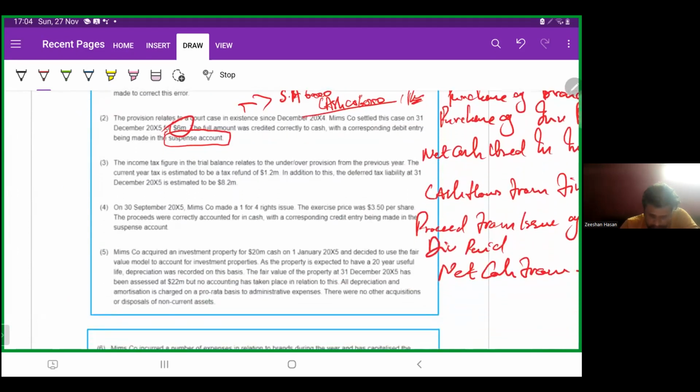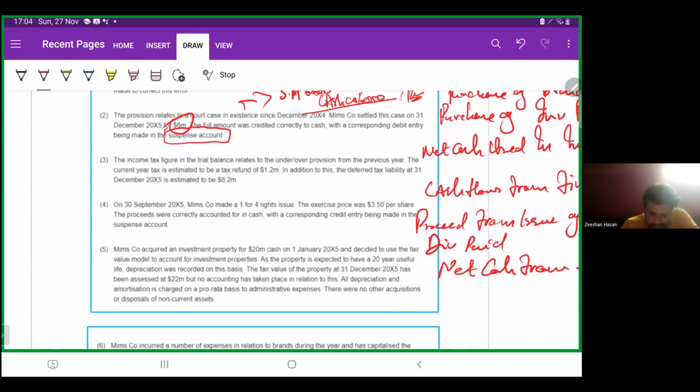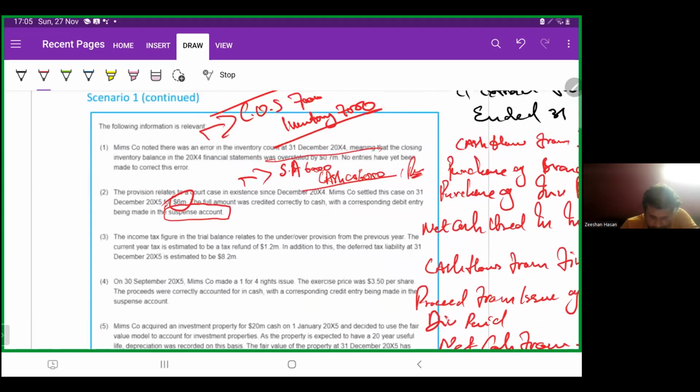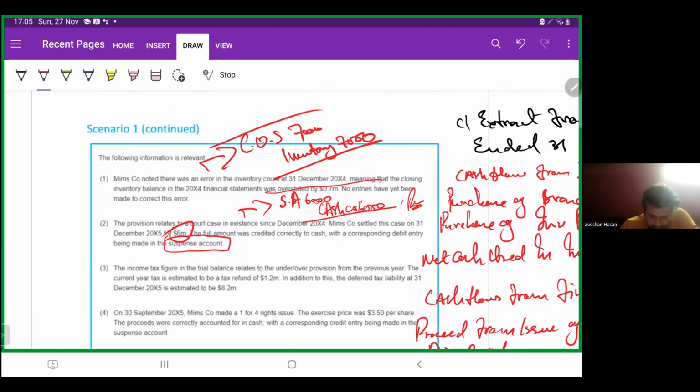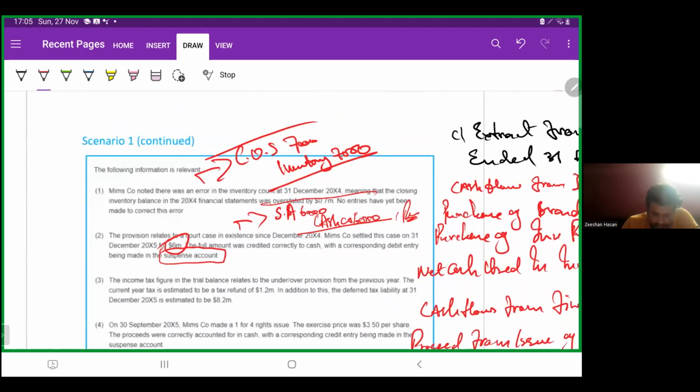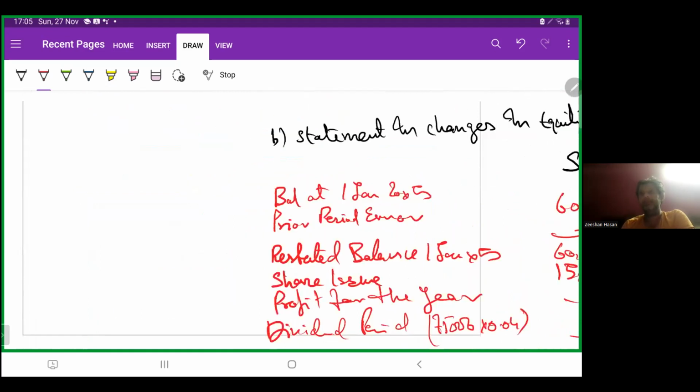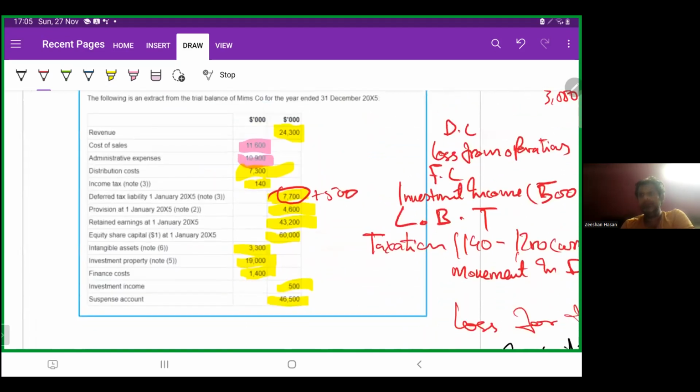Let's move on. On 30th September, Memes company made a 1 for 4 rights issue, at an exercise price of 3.5 per share. The proceeds were correctly accounted for in cash, with the corresponding credit entry being made in the suspense account. Why did they do that? I didn't get that. Share capital 60,000, okay, I need a calculator for this.